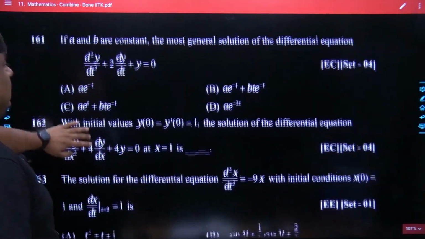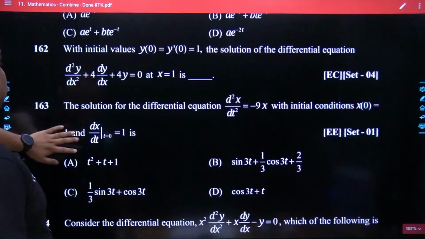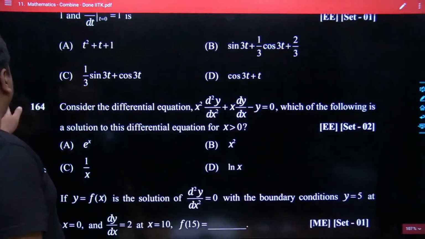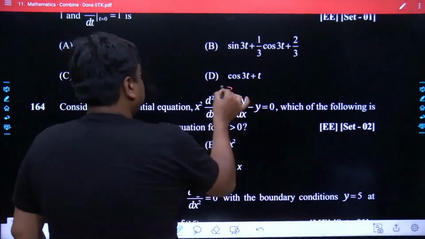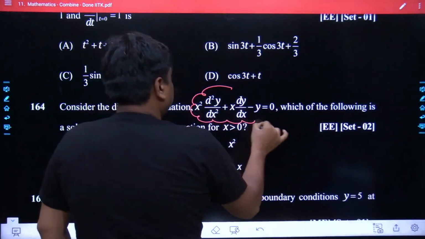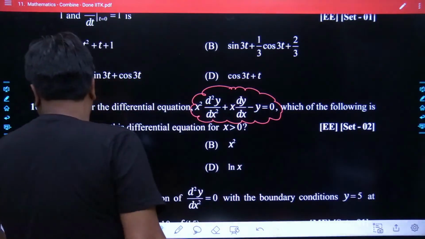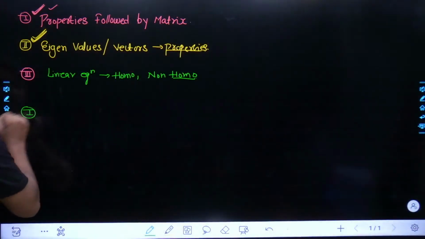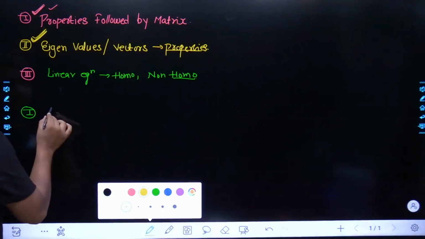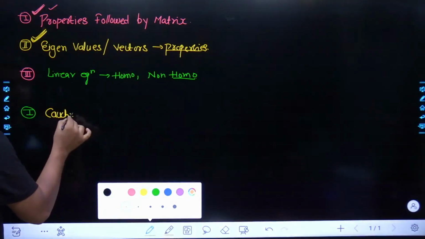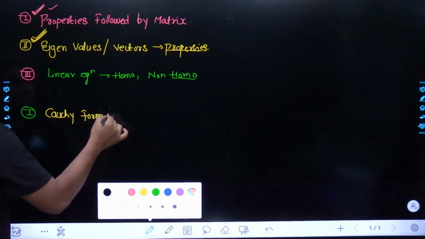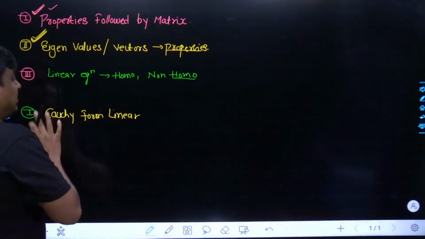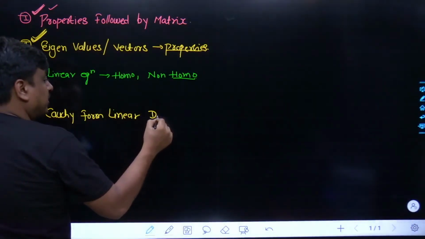Again, it's a second order linear differential equation. I would bet this would be one of the most important questions asked by most of the people, and that's nothing but the Cauchy's form of linear differential equation. I will put a bet on this. Probably most of the streams are going to experience this particular domain, Cauchy's form of the linear differential equation.